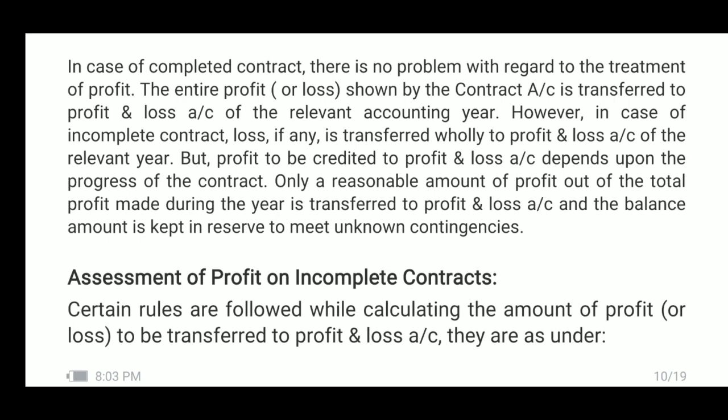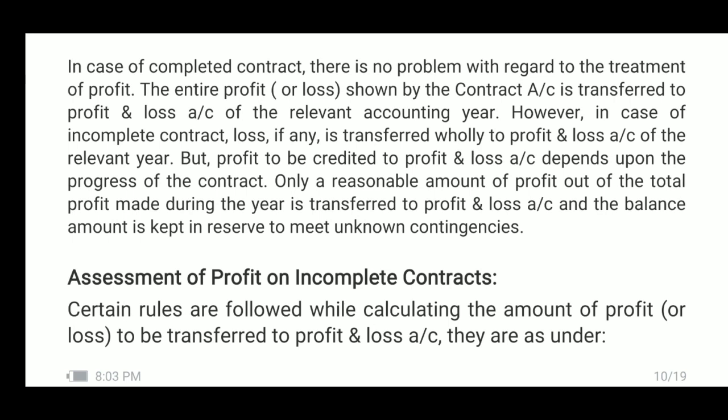It is possible that in future, because of increase in prices of materials, and prices of labor may increase, thereby loss may have to be suffered. To meet such unforeseen contingencies, a reserve is created.